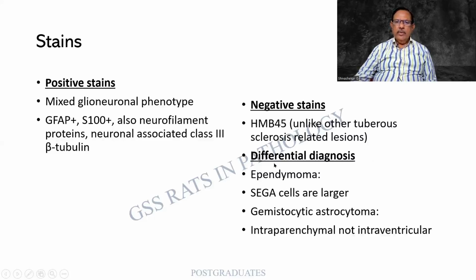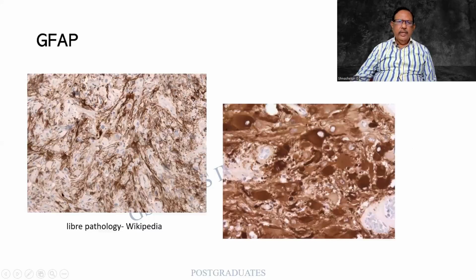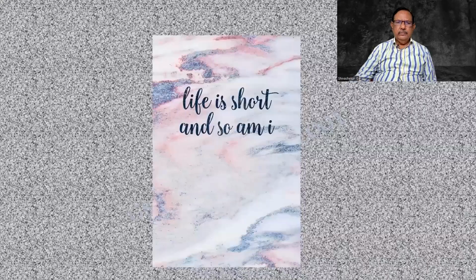The differential diagnosis, obviously because of the location, is ependymoma. SEGA cells are much larger. Ependymoma cells are more columnar with a blepharoplast-like nucleus. Gemistocytic astrocytoma is intraparenchymal, not intraventricular. And there is GFAP over here that is positive, thanks to Wikipedia.